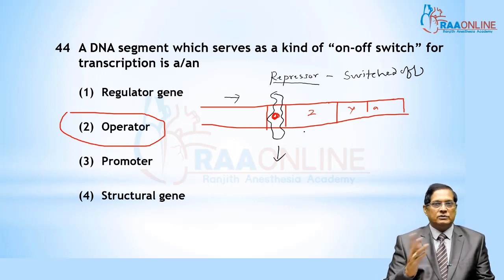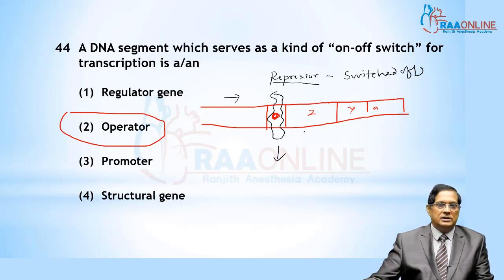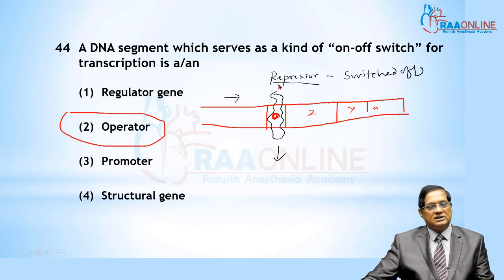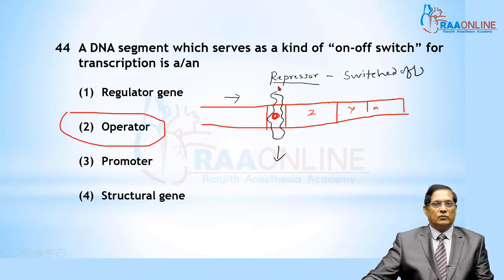Switching off and switching on is done by the operator with the help of the repressor. Repressors are provided by the regulator gene. What is the nature of the repressor? Protein.